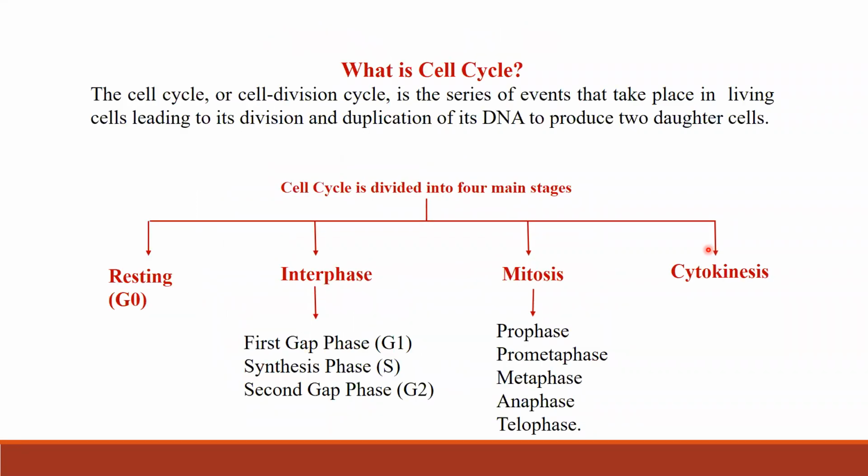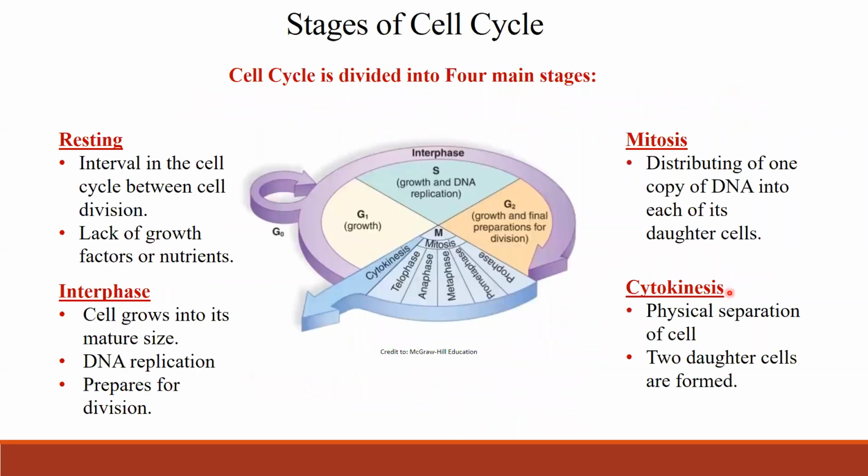So what is cell cycle? The cell cycle, or cell division cycle, is the series of events that takes place in living cells leading to its division and duplication of its DNA to produce two daughter cells. The cell cycle is divided into four main stages: resting, interphase, mitosis, and cytokinesis. Here are the four stages of the cell cycle, and here is a nice picture showing all the stages.